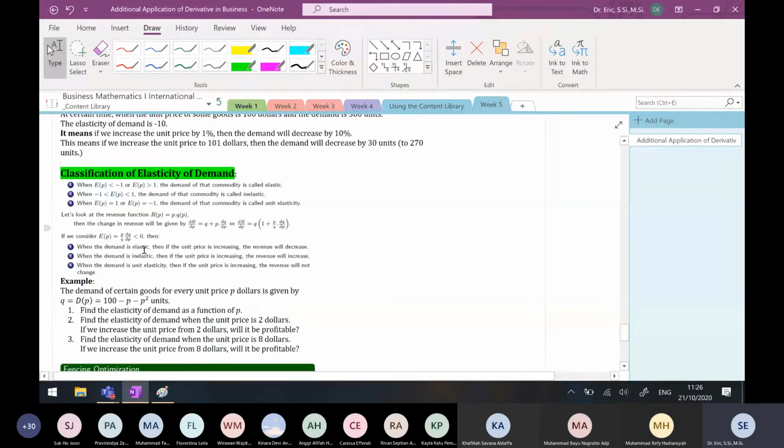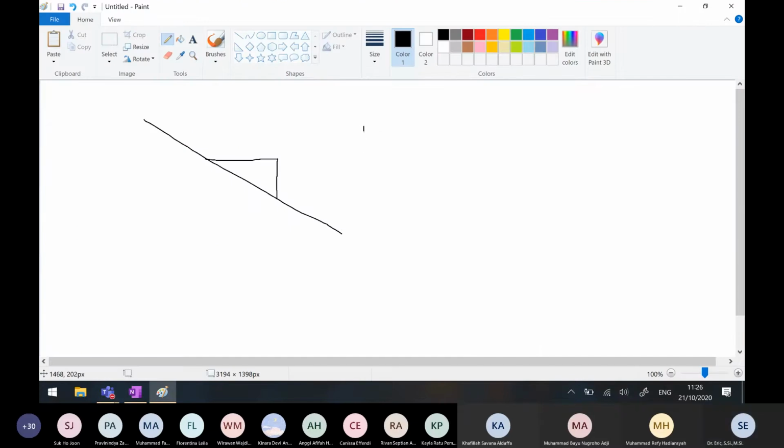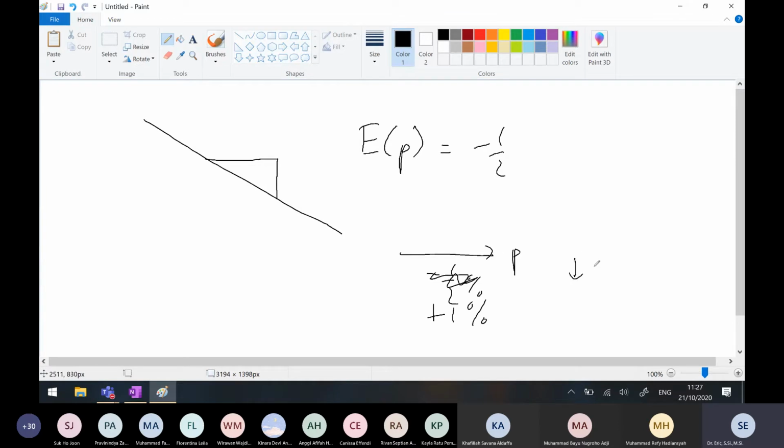Let's look at inelastic demand, where EP is from 0 to -1, maybe minus a half. If I increase the unit price by 1%, the demand will decrease just a bit, just 0.5%.